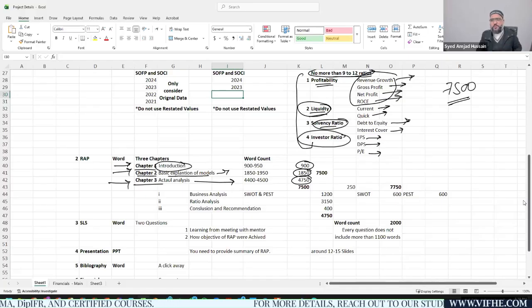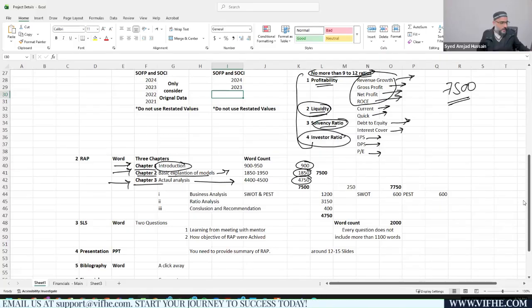One most important thing to remember while working on chapter number 1 and chapter number 2 is that most students focus on completing the word count. When you start working on chapter number 3, you'll find out that we are left with very little word count. So reduce the word count in chapter 1 and chapter 2. In the very first instance, you would be planning your project very well. It's part of your planning process. So you need to plan out how you are going to manage the word count.